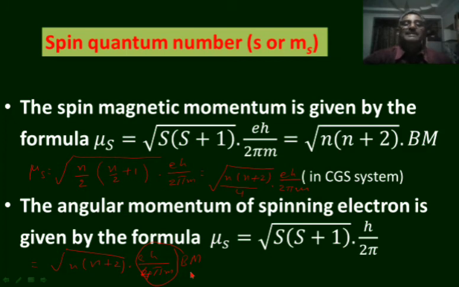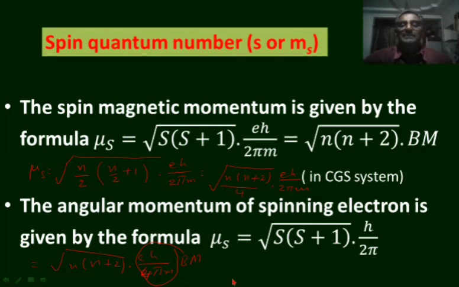Both spin and revolution of electron produce the angular momentum as well as magnetic momentum. The magnetic momentum produced by the revolution of electrons is square root of L into L plus 1 Bohr magnetons, whereas magnetic momentum produced by the spin of electrons is square root of n into n plus 2 Bohr magnetons.